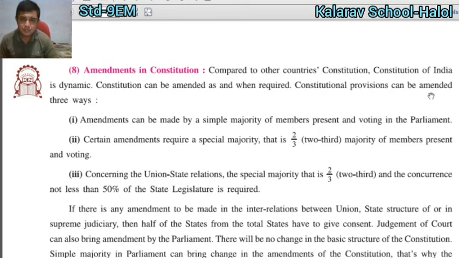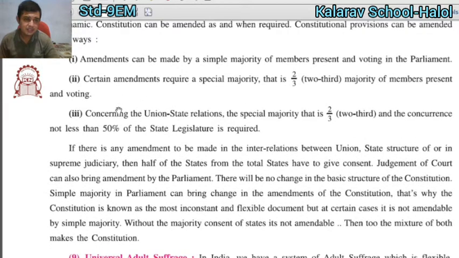The constitutional provisions can be amended in three ways. In which conditions can it be amended? Amendment can be made by a simple majority of the members present and voting in the parliament. Okay, a majority of members can make the amendment through voting in the parliament. Certain amendments require a special majority. Special majority means two-thirds, and after voting it can happen.